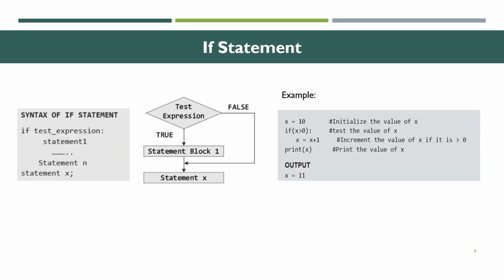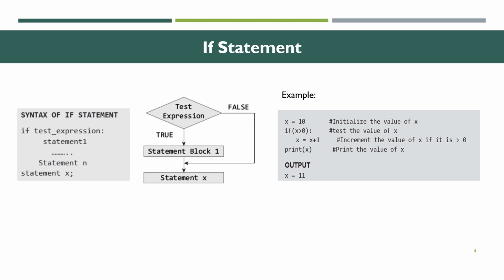Next we are going to see about the if statement. What is meant by if statement? In the if statement, if the condition is evaluated true, the code inside the body will be executed.